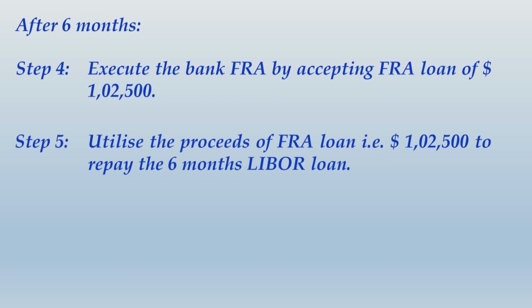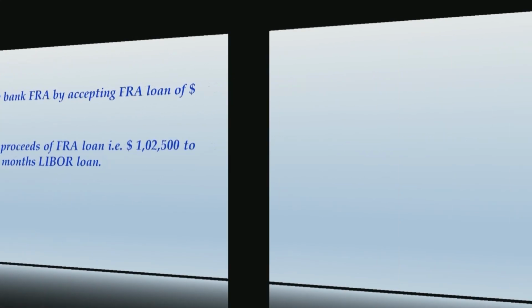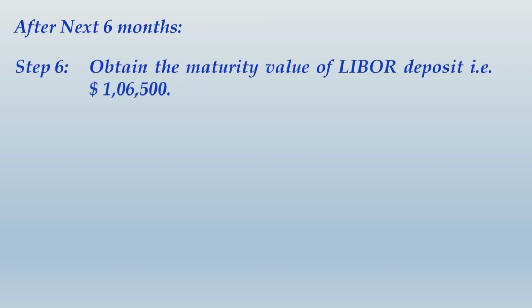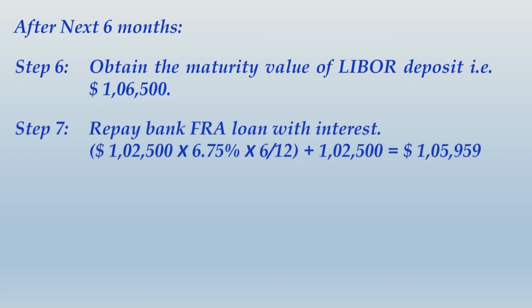Alright friends, you would have written these 2 steps as well. Let us move ahead and follow up the later part of the process, which will again be happening after next 6 months. Now what you do is the maturity value of your LIBOR deposit will be 1,06,500 and the bank's FRA loan will be 1,02,500 plus 6.75% per annum for 6 months, and that would give you maturity value of